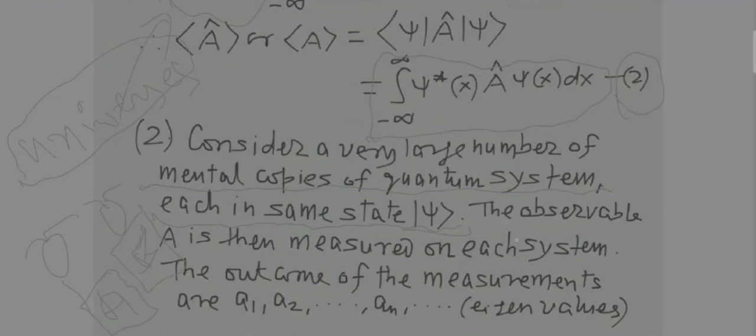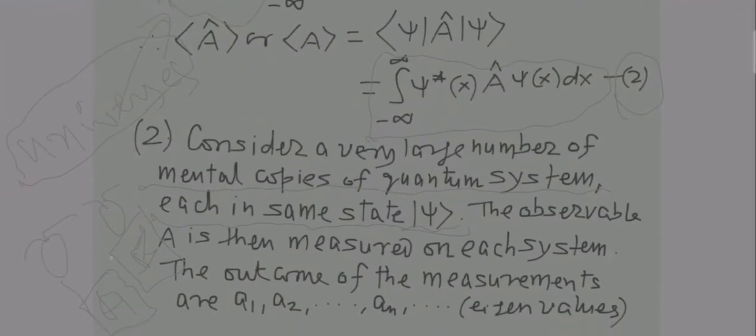The observable A is then measured on each system. In this multiple universe, observable A will be measured on each system, meaning the same system in multiple universes. The outcome of the measurements will be different because these are multiple universes, the way you had chosen a different girl in a different universe. Similarly, the outcome of measurements in different universes will be different.